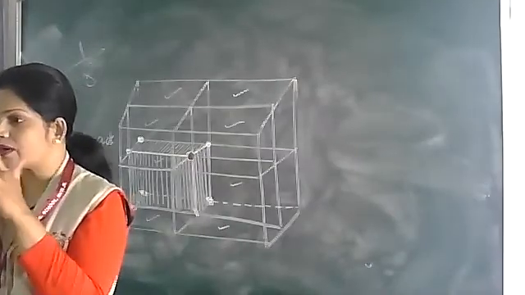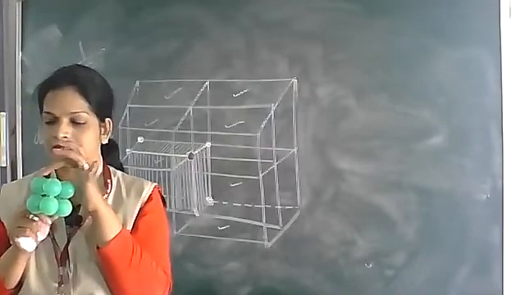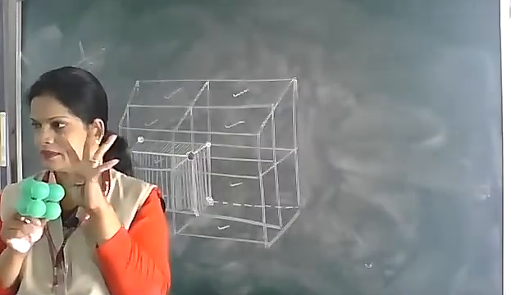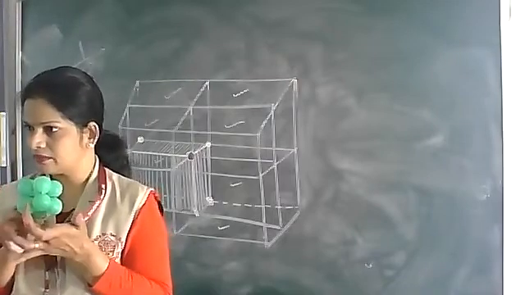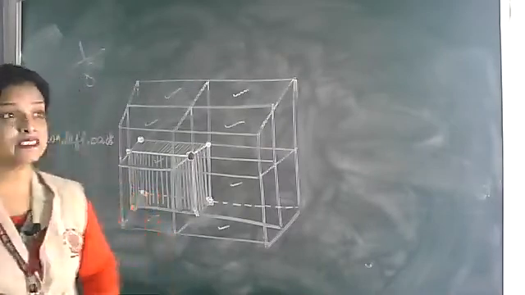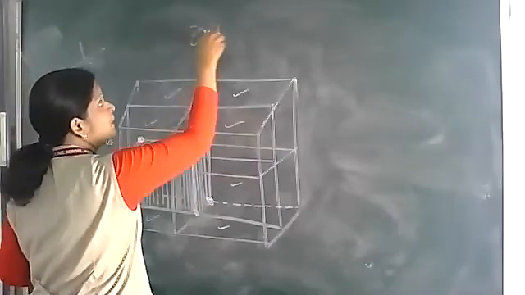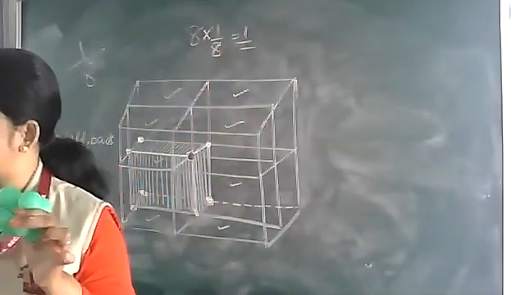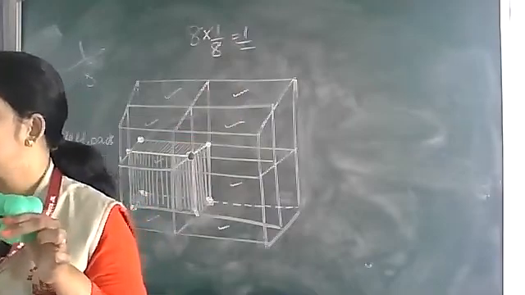Its 1/8, its 1/8, so that is 4 1/8s, its 1/8, its 1/8, its 1/8. How many 1/8s? 8 1/8s. 8 1/8s are there. So 8 into 1/8, that is only one ball, only one sphere is present in this particular unit cell.